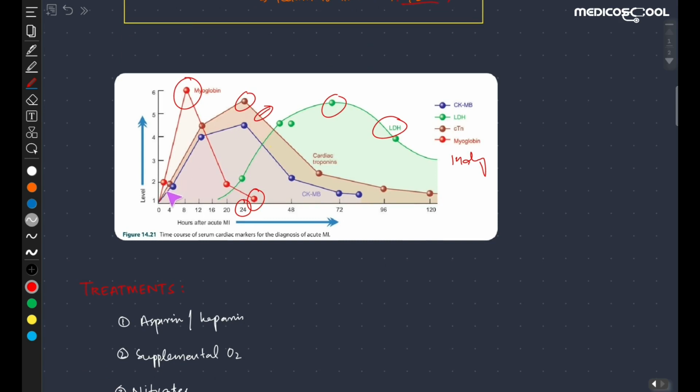You can see the creatinine kinase graph. This is the creatinine kinase MB. It reaches the maximum in about 24 hours, and then becomes normal in about 72 to 80 hours.